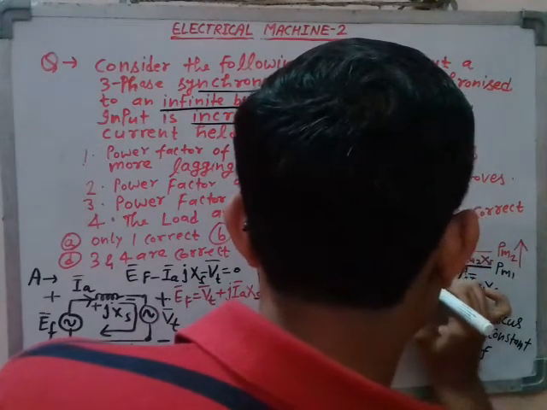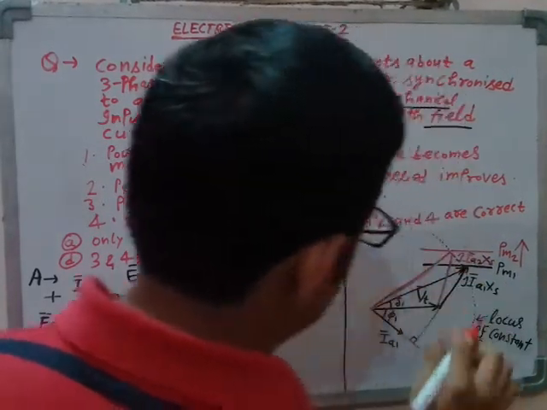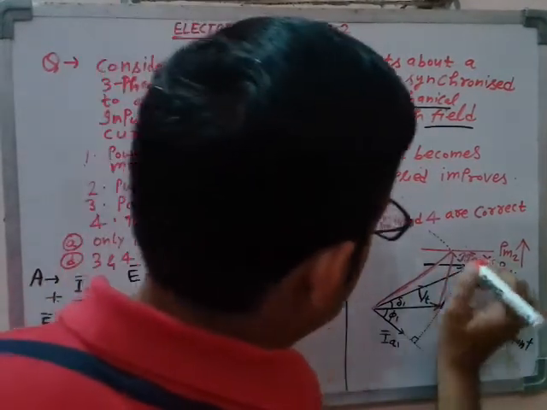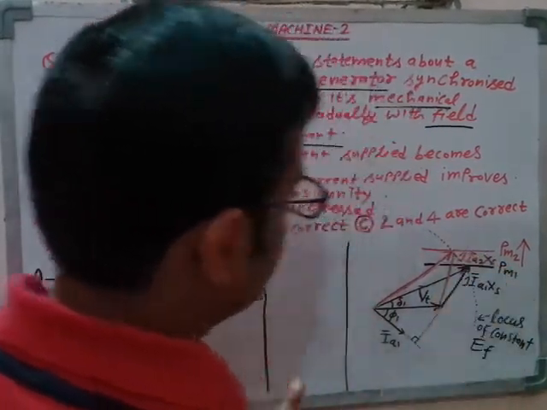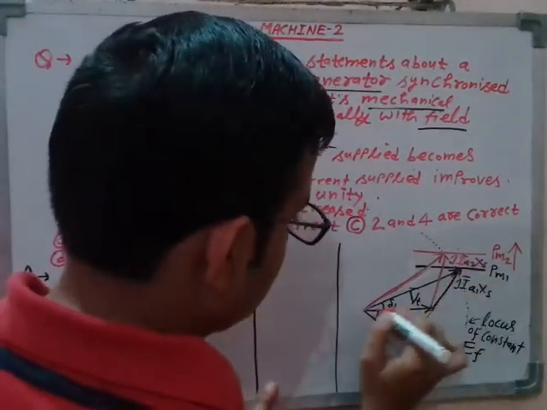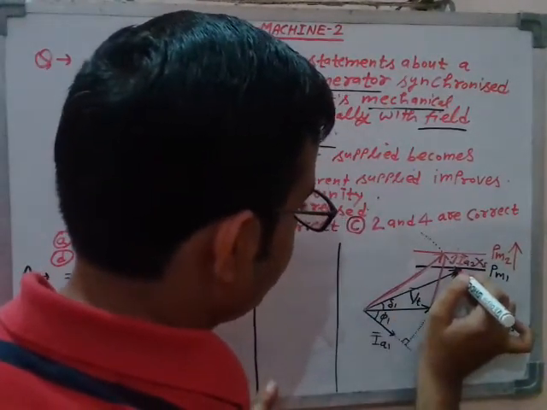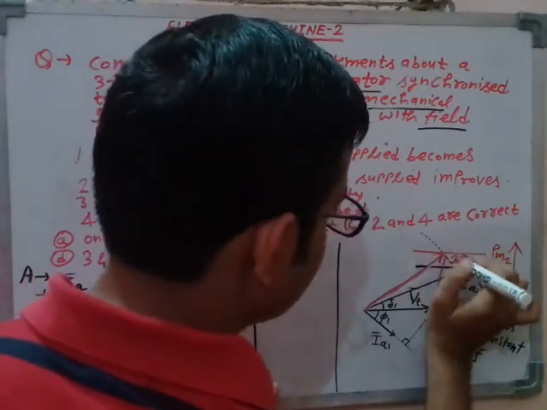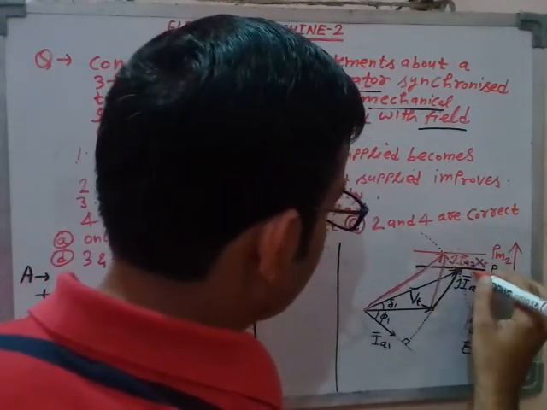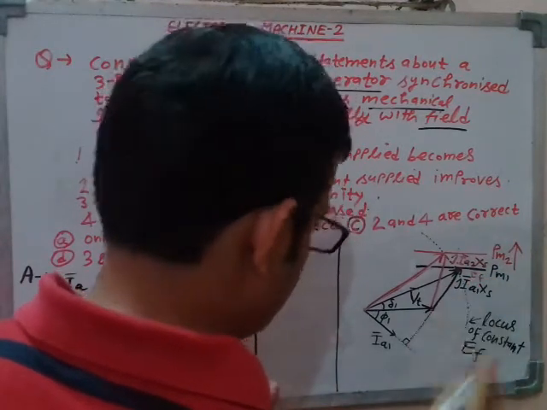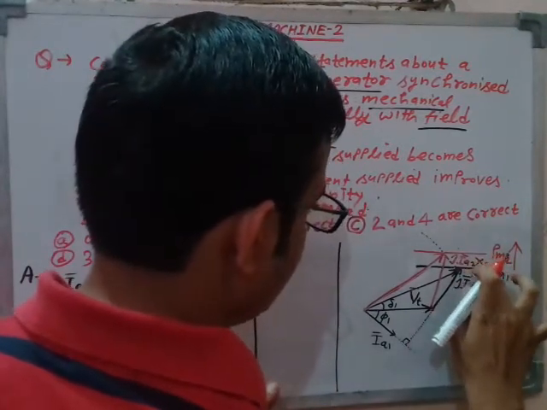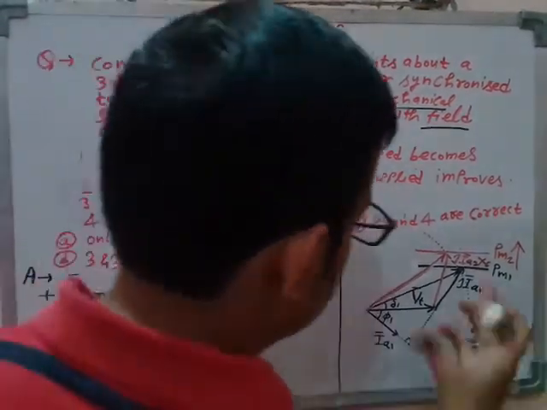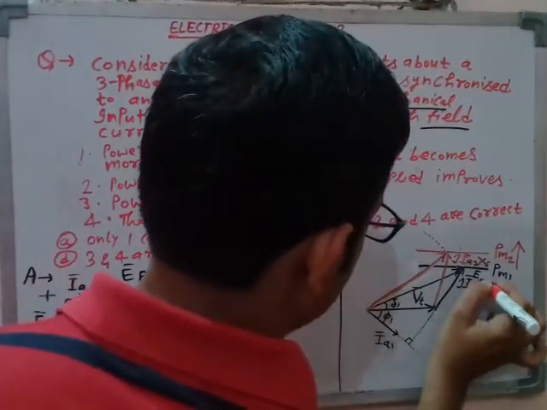So this red phasor represents the excitation EMF, equal to the length of this phasor. Let me write it, EF. This is the excitation EMF, and it is fixed in all the cases, right?